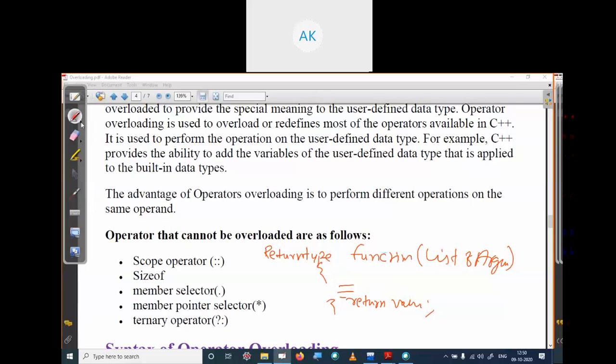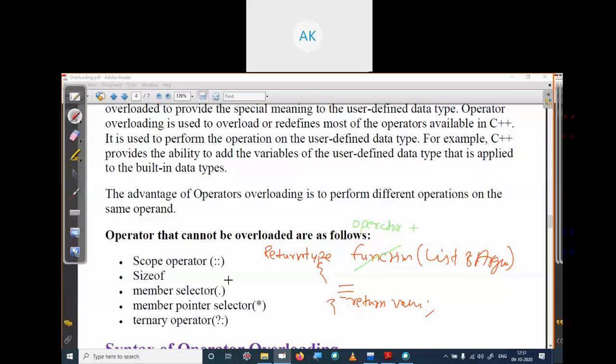What is the syntax of operator overloading? In operator overloading, the return type is the same, with no need to change. Instead of the function name, we write the keyword operator, followed by the operator we are overloading. Suppose we are overloading the plus operator, then we write plus, and the remaining syntax is the same.